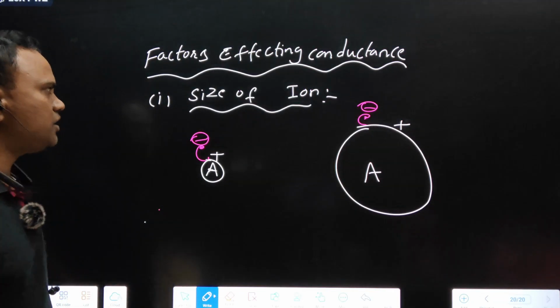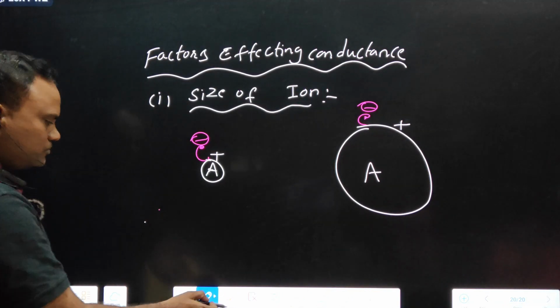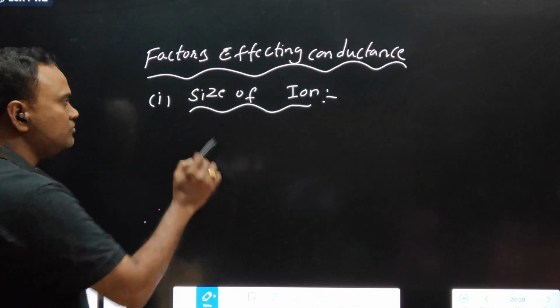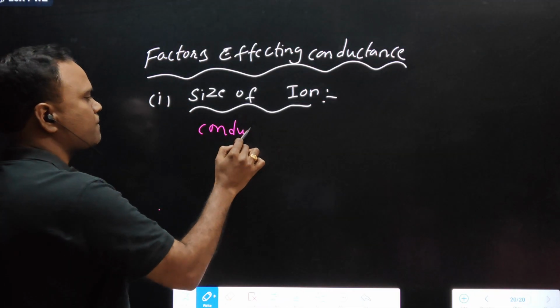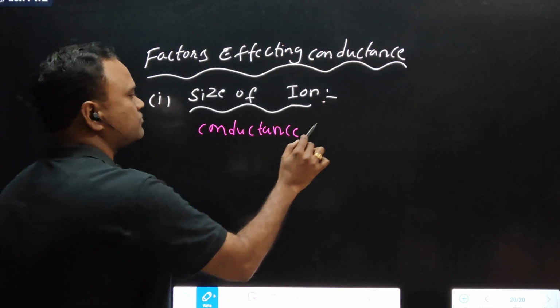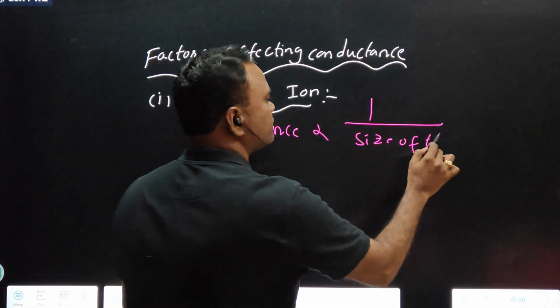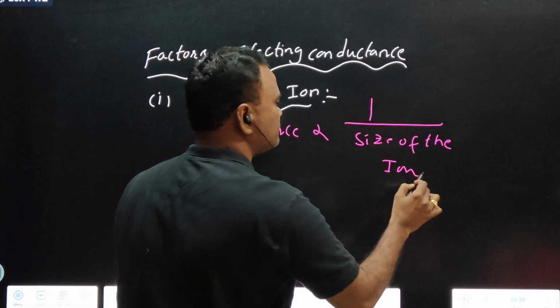Clear? So write the relation, size of the ion. Conductance is inversely proportional to size of the ion.